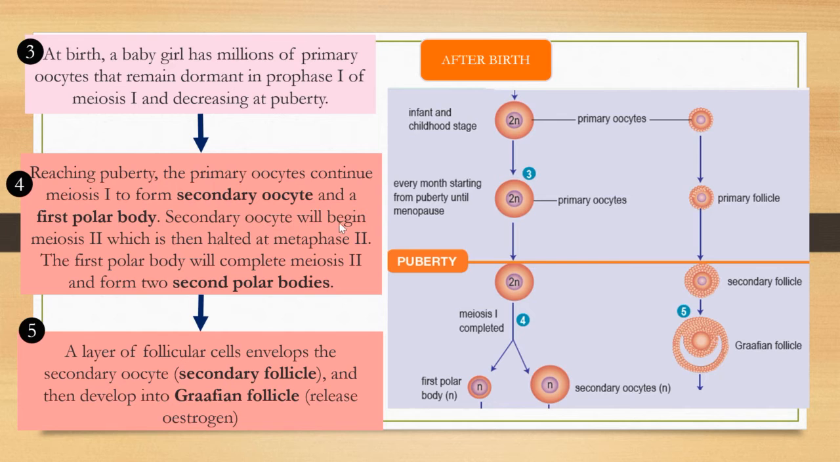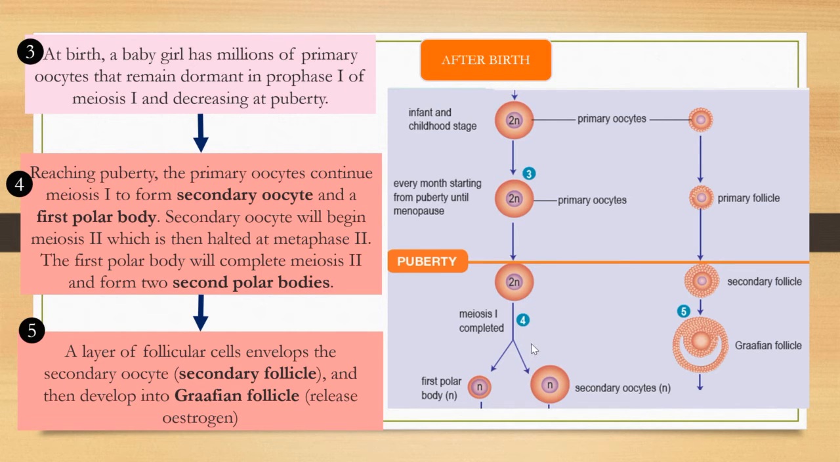The secondary oocyte will begin meiosis 2, which then halts at metaphase 2. So the secondary oocyte continues meiosis 2 but stops at metaphase 2, whereby the first polar body will complete meiosis 2 and form two second polar bodies. Later I will show you in the next slide.